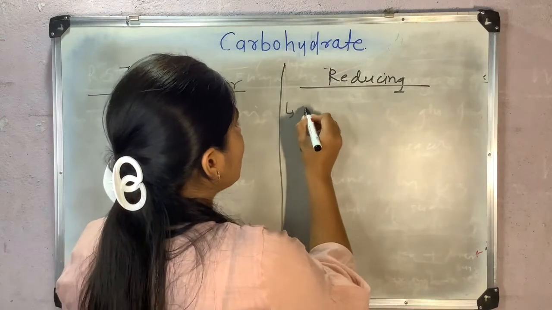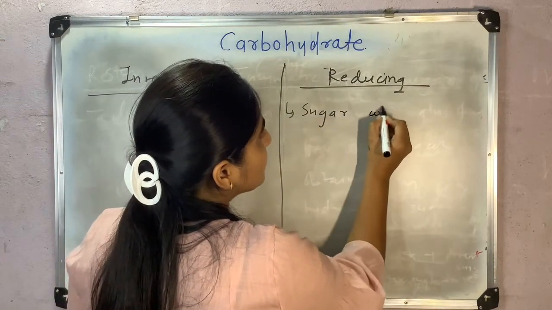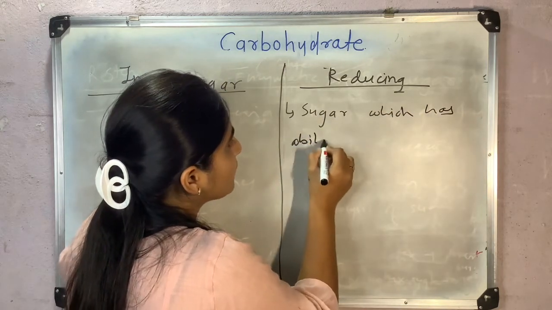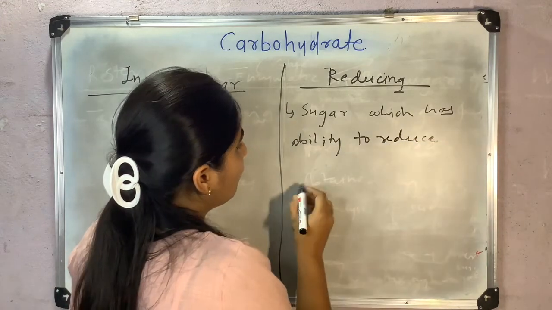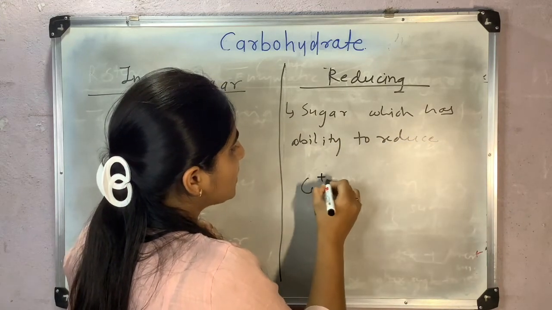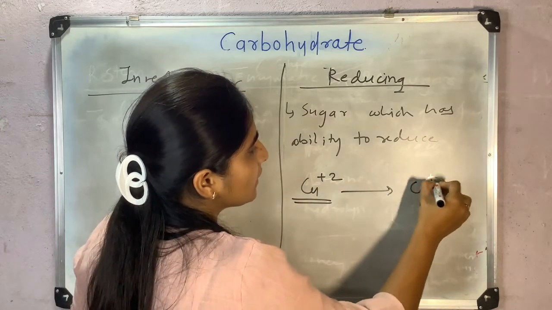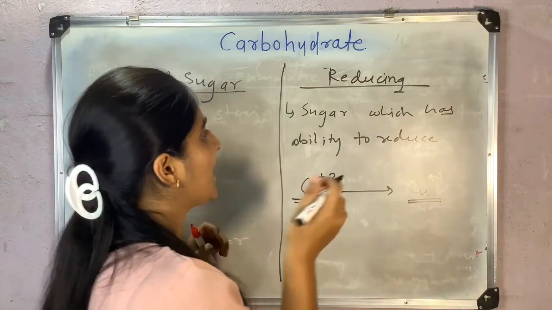Also, reducing sugar is the sugar which has the ability to reduce a molecule. For example, in the Benedict reaction, Cu2+ gets reduced to Cu+. The oxidation state is reduced, therefore this is a reduction reaction.